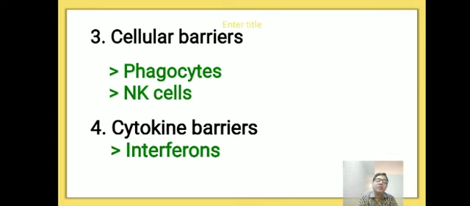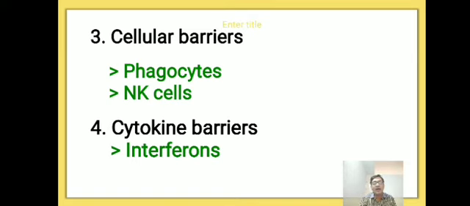Okay. Then when it comes to the fourth one, cytokine barriers. In that, interferons. Interferons are defined as antiviral proteins produced by virus-infected cells that protect other healthy cells from further viral infections. Interferon is an antiviral protein produced by virus-infected cells.